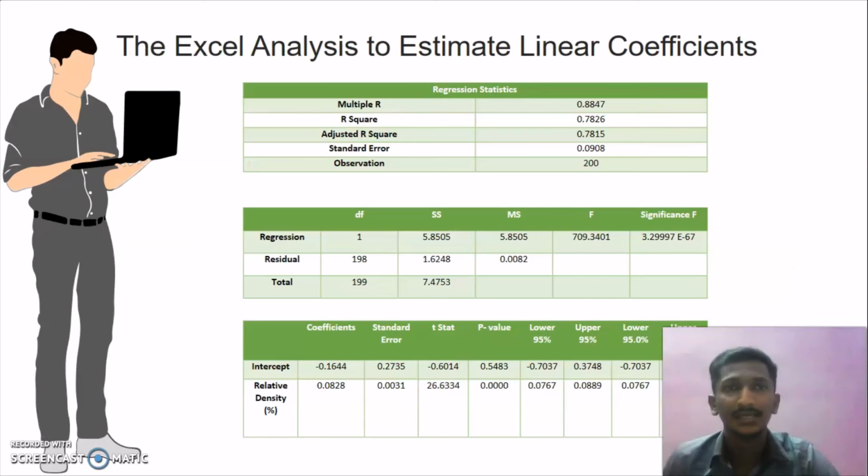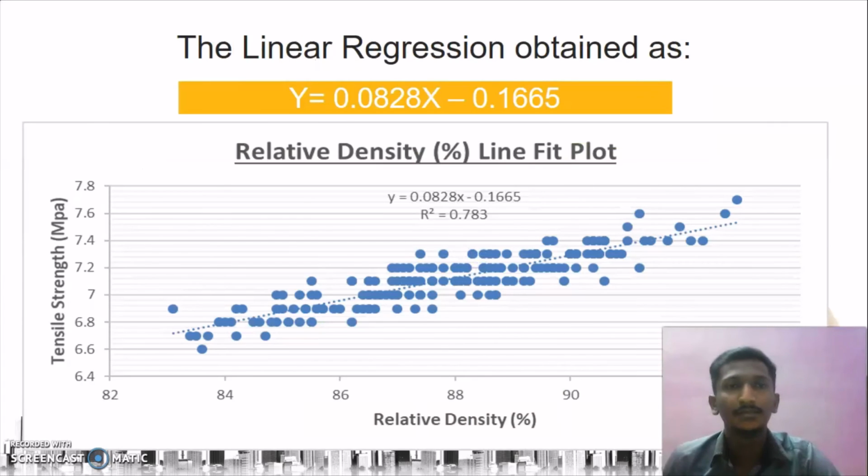So these are the Excel analysis data we can get from the Excel analysis. By plotting the graph of tensile strength against relative density, we can get the main equation, which is y equals 0.0828x minus 0.1665.